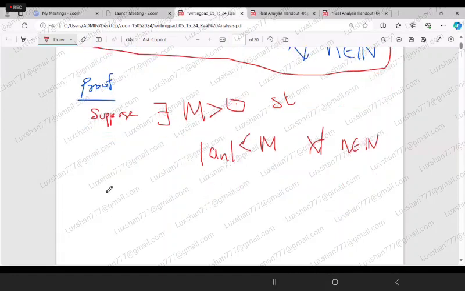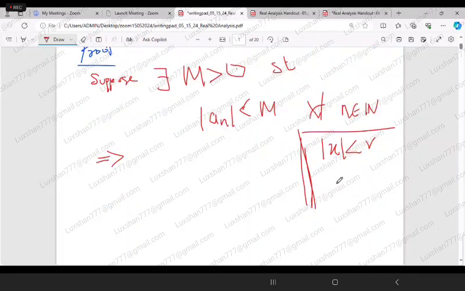Now from this one, what can you say? As an example, if you have something like this, mod of x is less than r. This is a kind of side note, just to explain. If mod of x is less than r, then of course you can write it as minus r less than x less than r. You can write this, isn't it? So similarly, using this idea, you can write here.